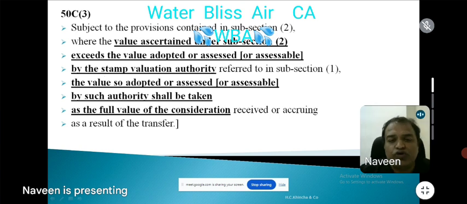Suppose Kamlesh makes it 2.2 crores. The value so adopted or assessed by such authority shall be taken as the full value of consideration. That means what? You ignore Kamlesh's value of 2.2 crores. You please take the value of 2 crores only. They are telling don't worry. Guideline value is 2 crores. Our valuation officer Kamlesh is saying 2.2 crores. You are telling FMV 1.5 crores. They are telling no, I will not take 2.2 crores. I will take 2 crores only. Value so adopted or assessed by such authority.